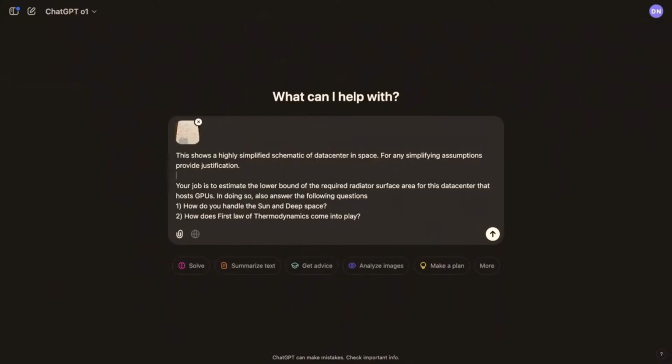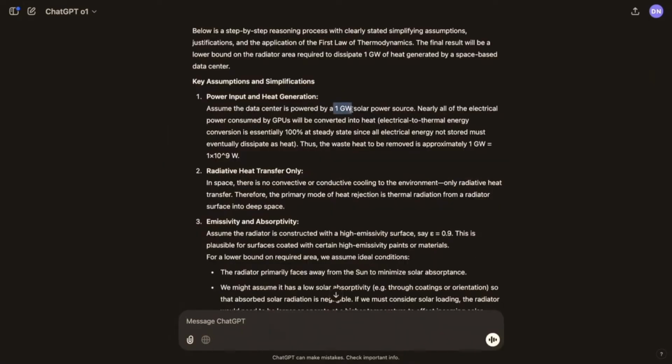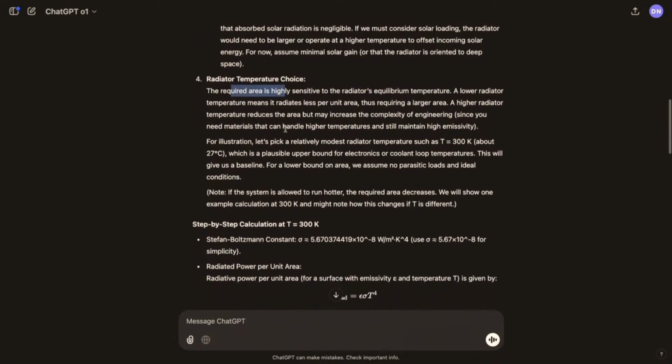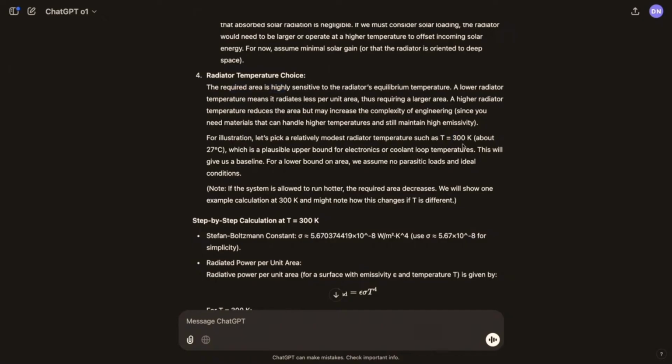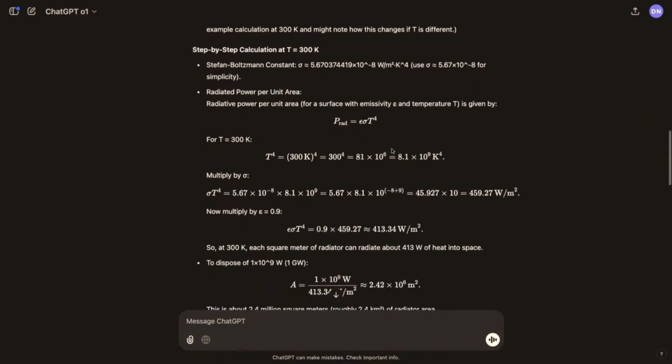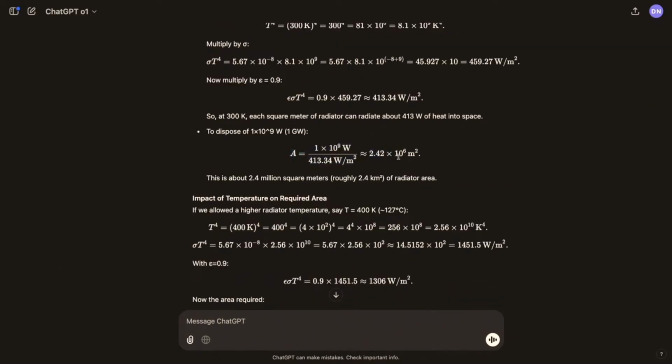To this prompt, and yeah, this is essentially asking for that. So first of all, this 1 gigawatt, that was only drawn in the paper. So the model was able to pick that up nicely. And the model was able to recognize that this is actually an unspecified but important parameter. And it actually picked the right range of temperature, which is about the room temperature. And with that, it continues to the analysis, found out the area, which is 2.42 million square meters. Just to get a sense of how big this is, about 2% of the land area of San Francisco. This is huge. Not that bad. Not that bad, yeah. Oh, okay.